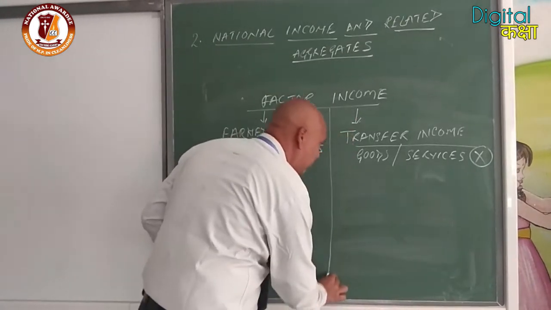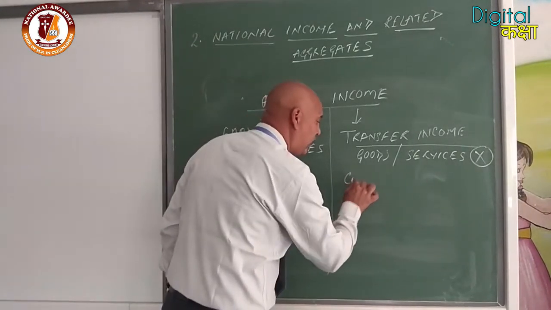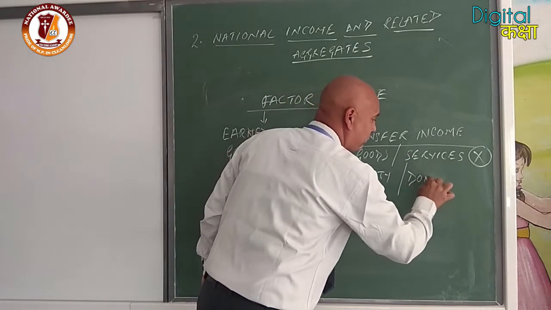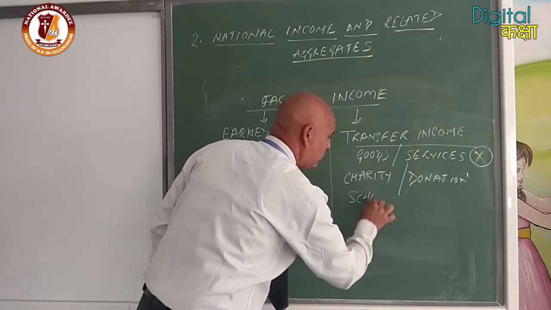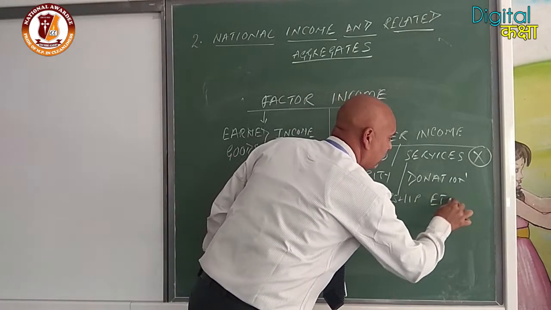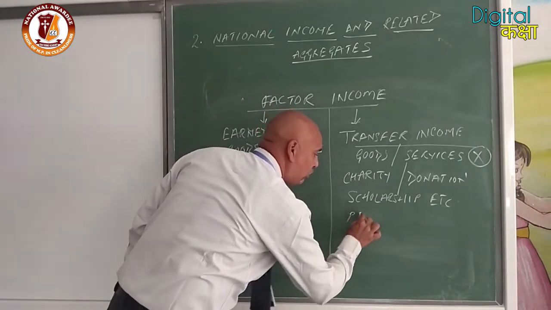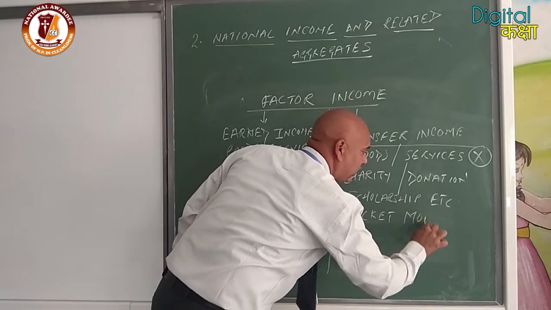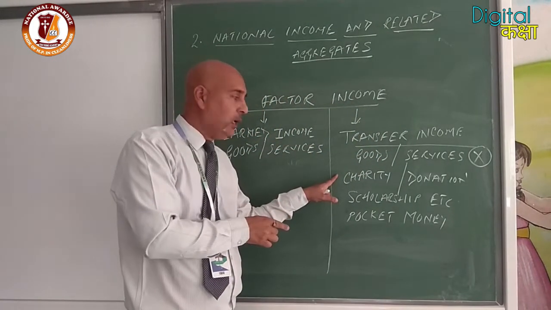For example, further we will discuss transfer income. I am going to give it first. What is a transfer income? Suppose we have given a charity, donation, scholarship, etc. Even the pocket money which is given to you by your parents is also a transfer income, because you are not going to produce anything for it.